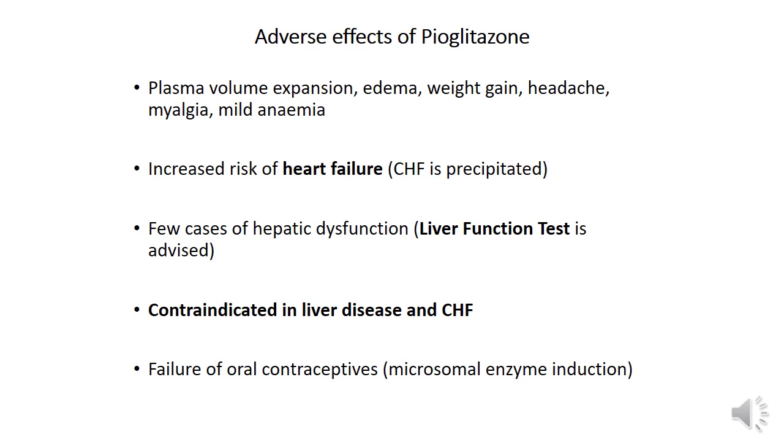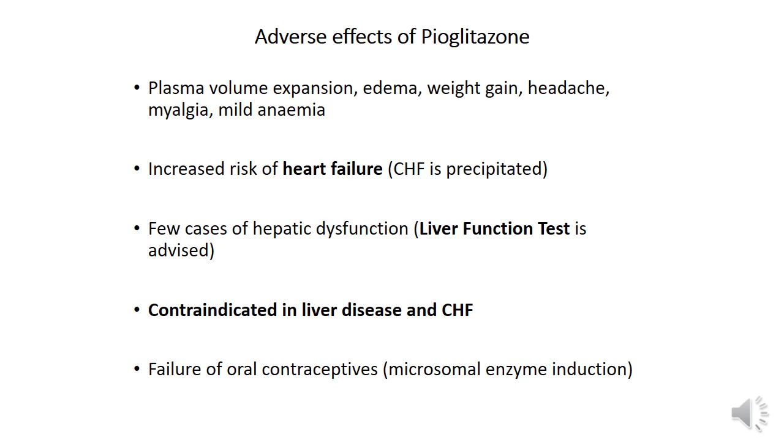Sulfonylureas also have been associated with weight gain. Headache, myalgia and mild anemia are also associated with the use of pioglitazone. When you put your patient on pioglitazone, frequent assessment of liver functions is mandatory because a few cases of hepatic dysfunction have been reported in patients on pioglitazone.